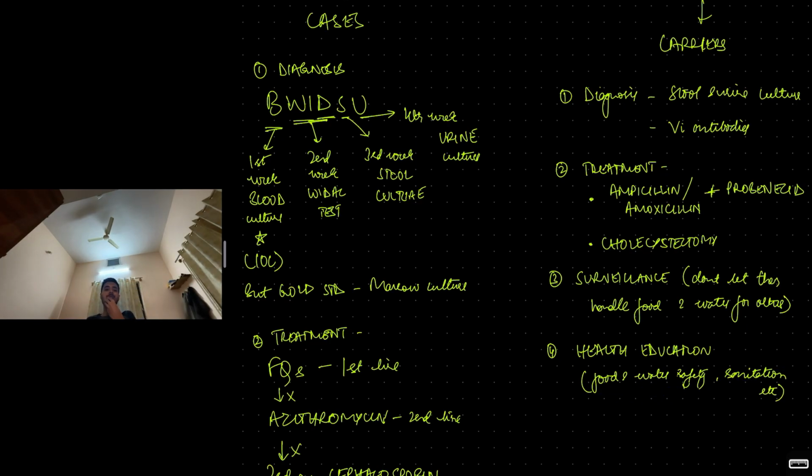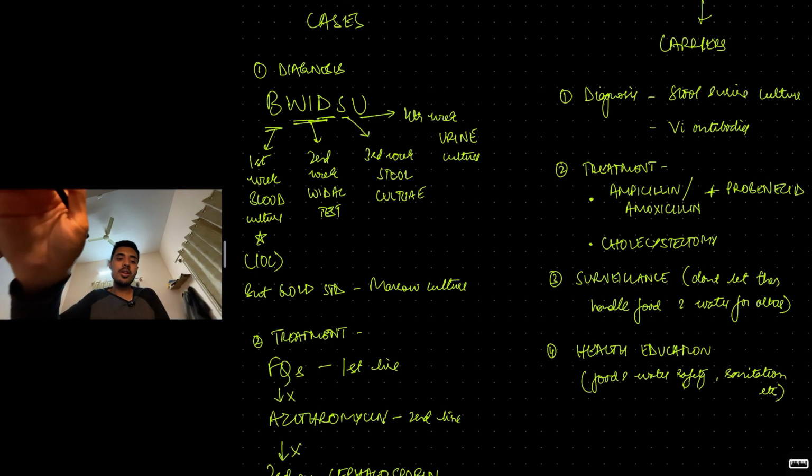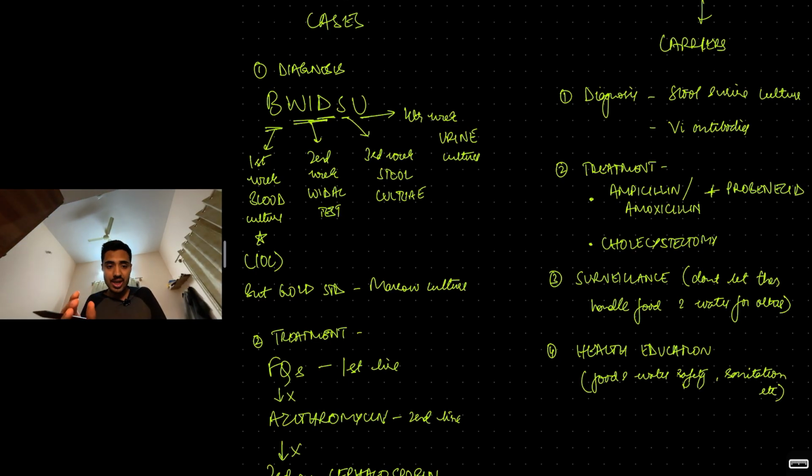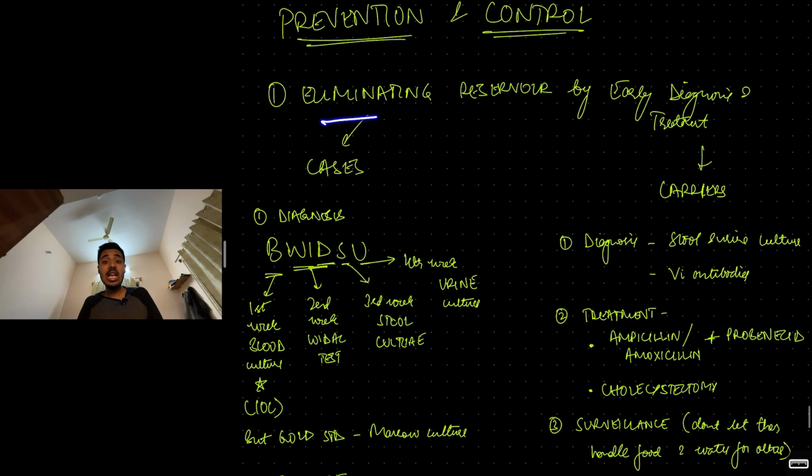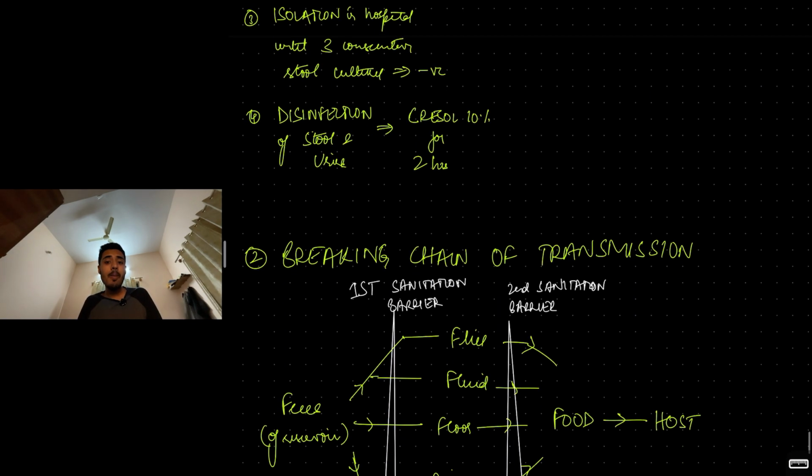So carrier: diagnose by stool culture, urine culture, Vi antibodies. Treatment: ampicillin, amoxicillin plus probenecid, or 100% is cholecystectomy. Surveillance: make sure the carriers don't touch food and water for others. Health education about sanitation, food safety, water safety, etc. That is about eliminating reservoirs.